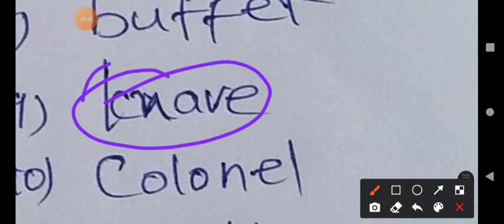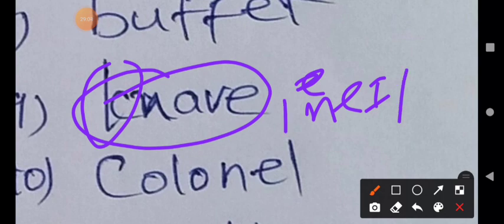The silent letter is K. What is the pronunciation of this word? The pronunciation is nave. E is also pronounced, it is a vowel; we are only concentrating on the consonants. K is a silent letter. The pronunciation is nave.